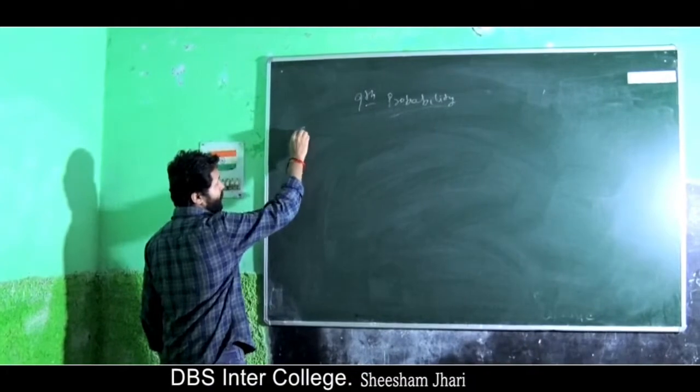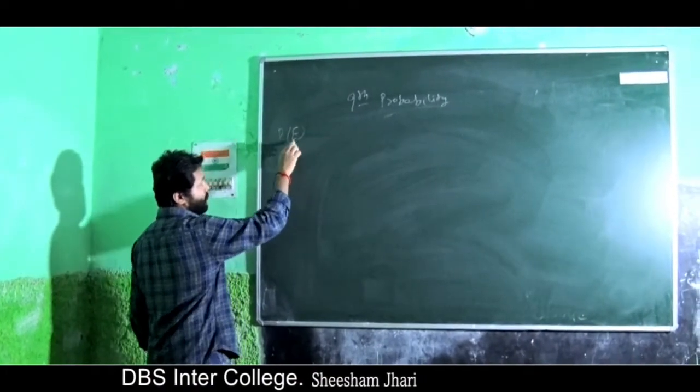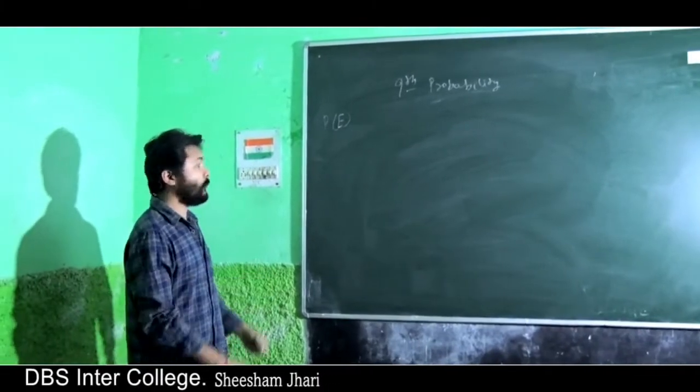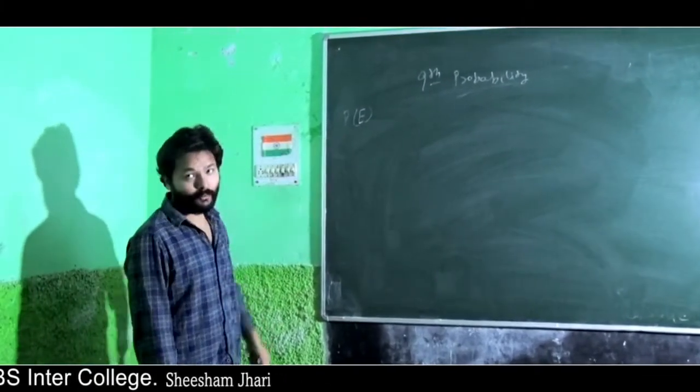I am going to indicate probability by P(E), where E is for the event happening and P is called probability.